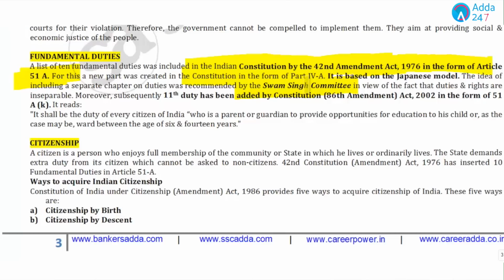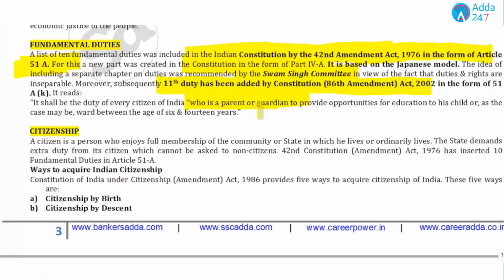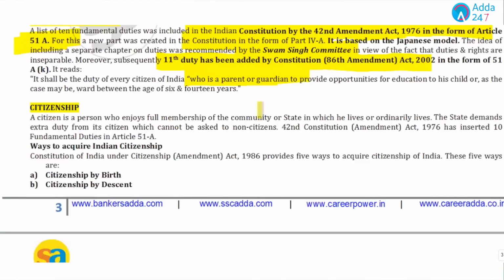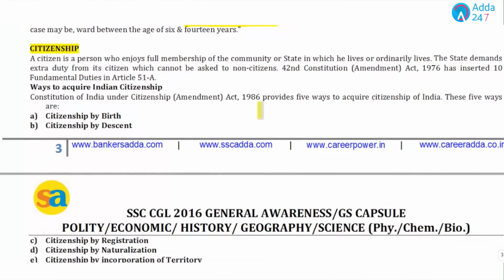Initially there were 10 fundamental duties, and the next important question could be: the 11th fundamental duty was added by the 86th Amendment Act 2002 in Article 51A, which is a duty of the parent or guardian to provide opportunities for education to his child between the age of 6 to 14 years.